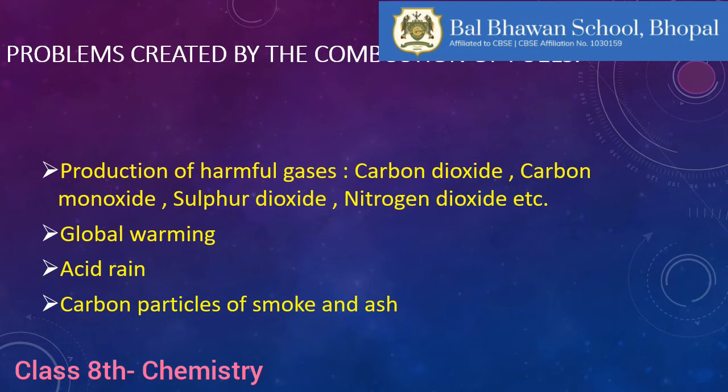Now, as the consumption has increased and these fuels are burnt for different purposes, definitely they are causing problems to us and our nature. So what are those problems?